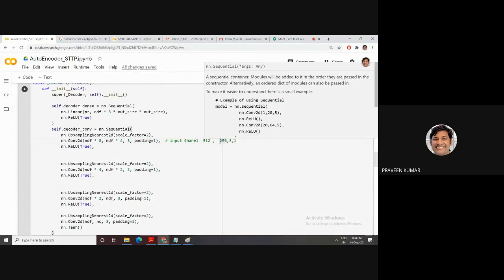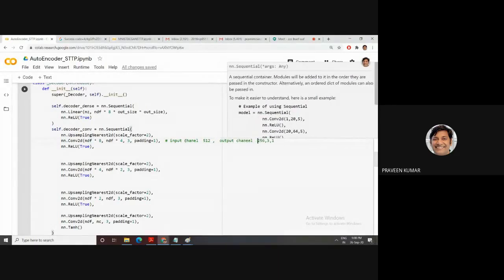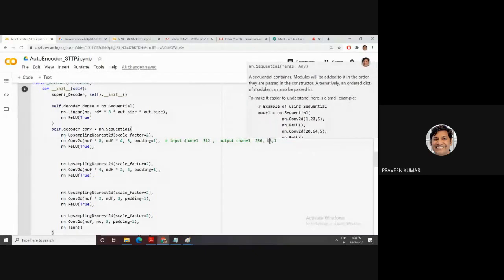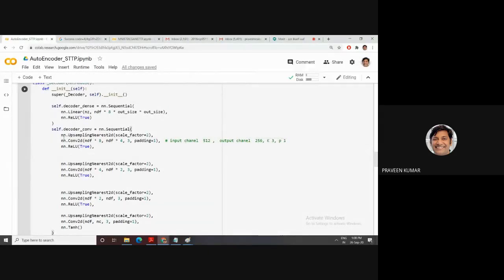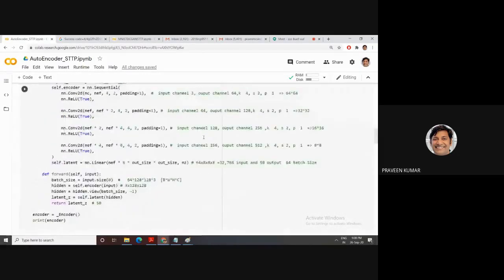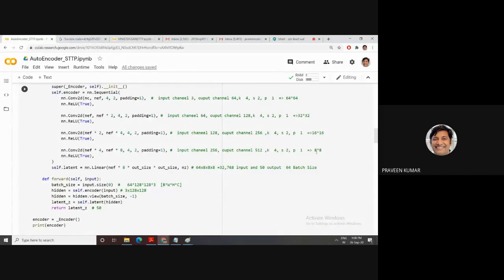Then output channel, then kernel, then padding. Okay, this is the first convolution. Then upsampling factor 2, then upsampling factor 2. So this time my image converts to the last output of 8 cross 8.